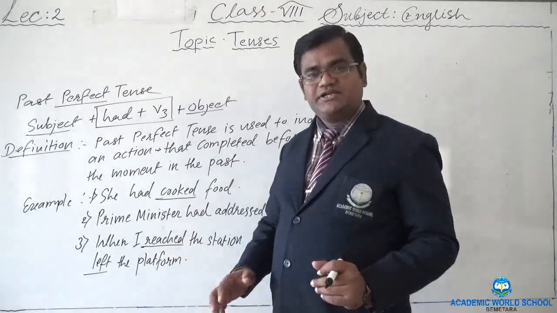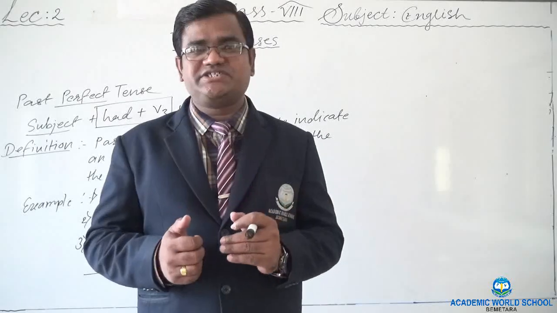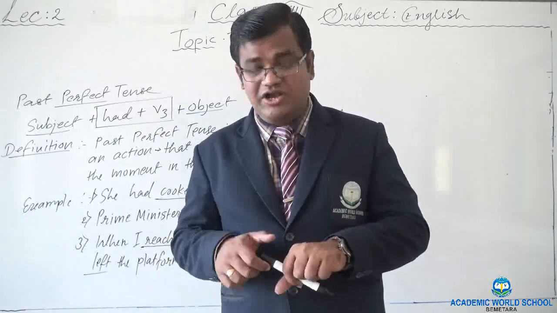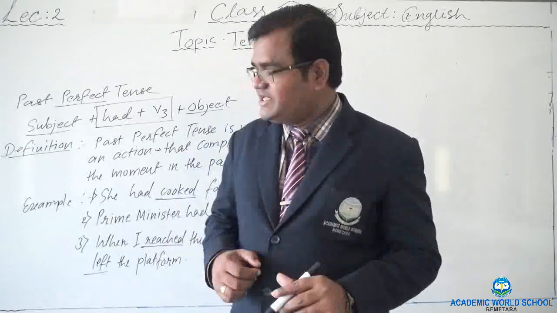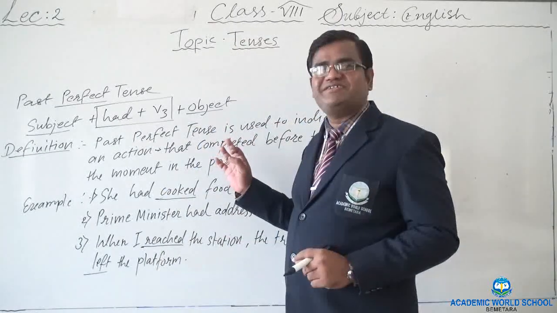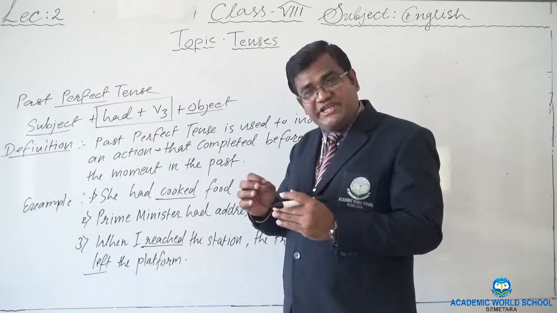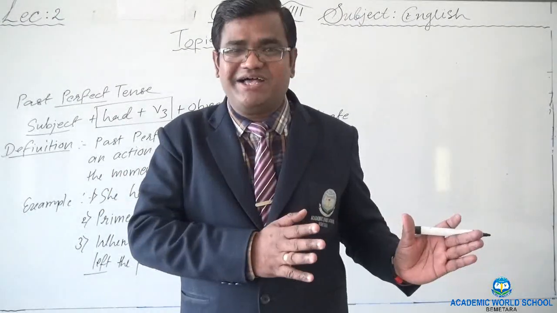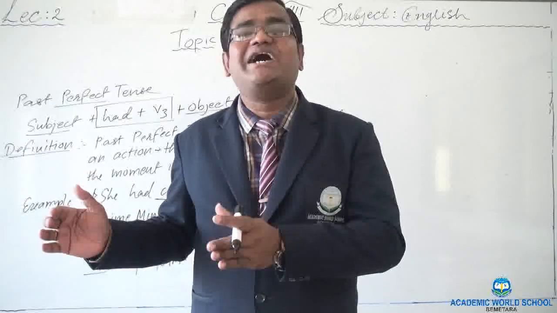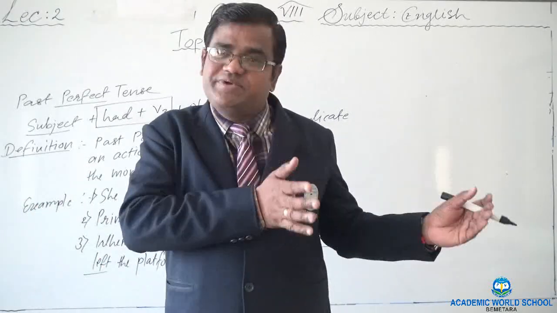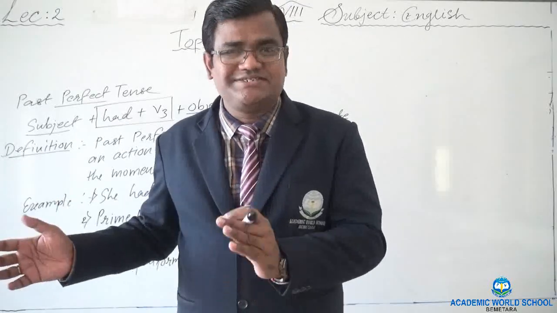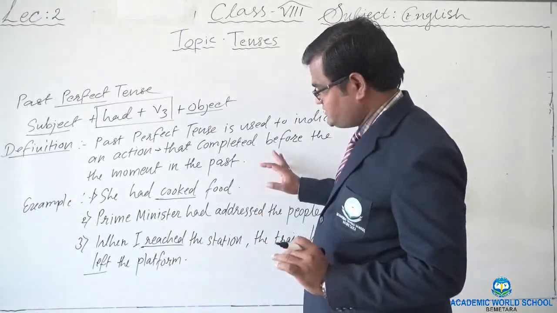As we say that two swords cannot remain in one sheath, in the same way, two past perfect clauses cannot be there in the same sentence. One has to be simple past and another has to be past perfect. One has to be simple past, another has to be past continuous tense. That is the rule of language.